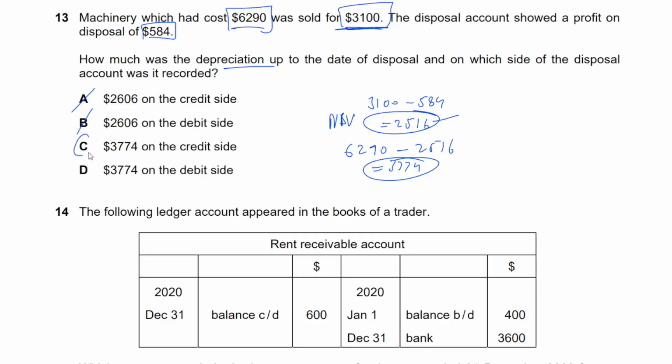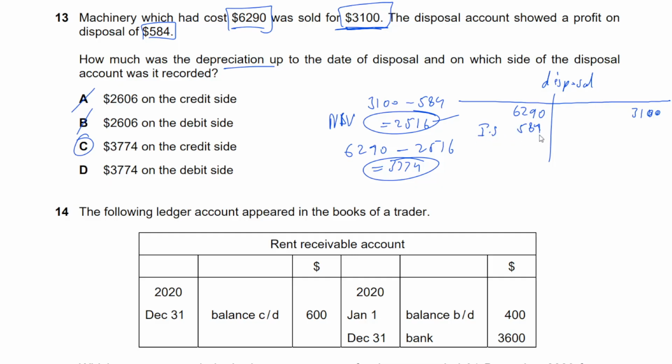So that's it. Now you can also try to make a little disposal T account if you like, because that's another approach. We can explore that. Machinery cost was 6290. For this you must have some basic idea of how a disposal account is prepared. It was sold for 3,100, so bank debit by 3,100, disposal account credit by 3,100. And then the profit on disposal. Profit means it's an income. In the income statement, that's credit. On the disposal account, that is debit.